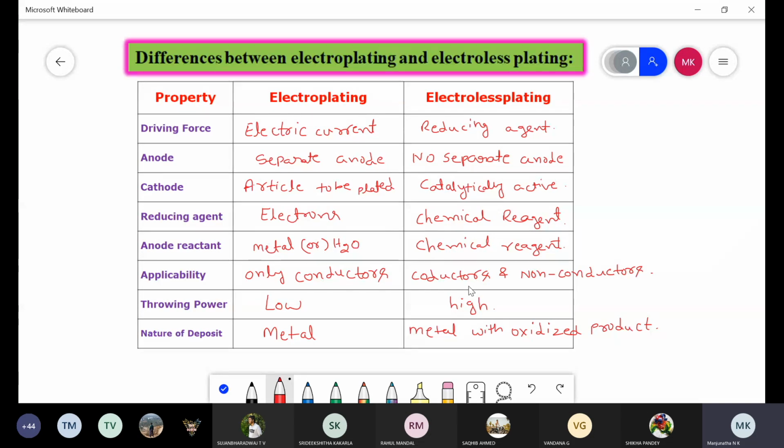Another one is, define electroless plating. Explain electroless plating of copper. Or they will ask, define electroless plating, explain electroless plating of nickel. At last they will ask, define and mention the difference between electroplating and electroless plating.